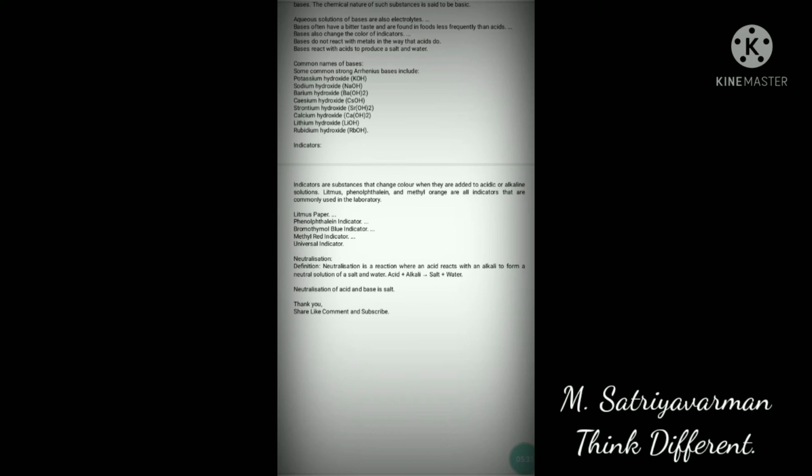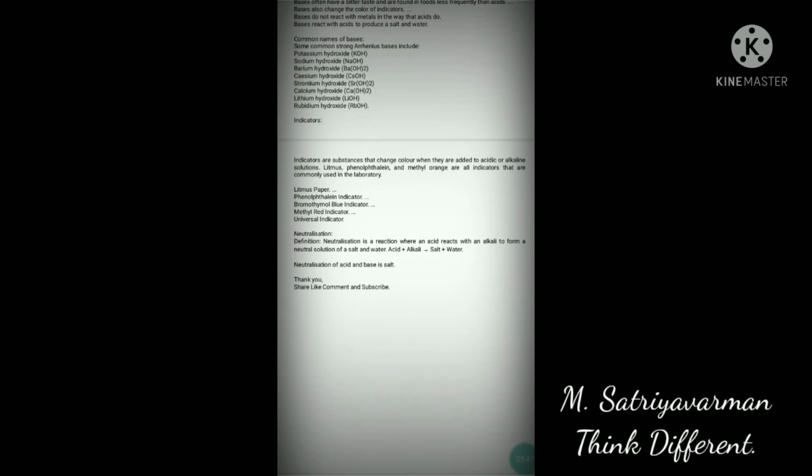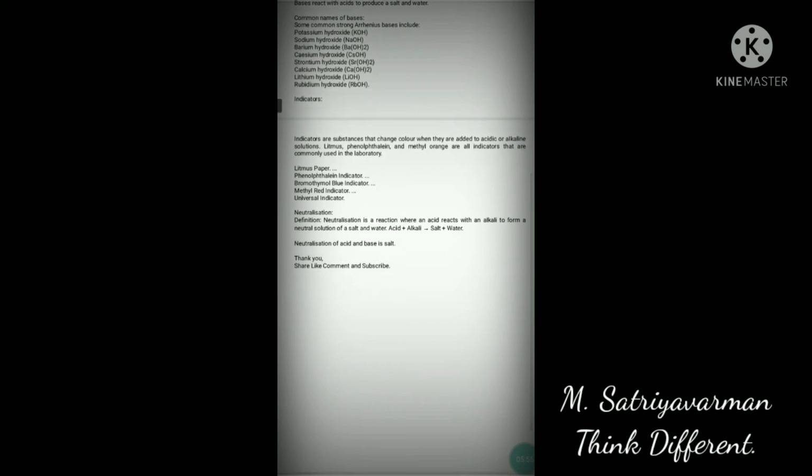Now let's see what are indicators. As I told before, an indicator helps us to find whether a given substance is acid or base. Many indicators are there. Let me tell a few examples. First one, litmus paper. Second one is turmeric, which is also an indicator. And third one is China rose, also an indicator.